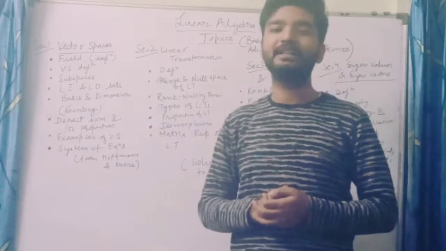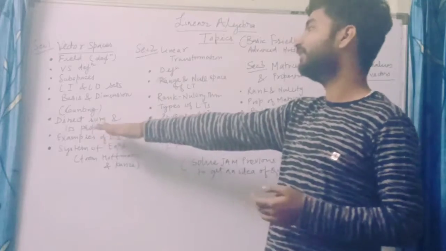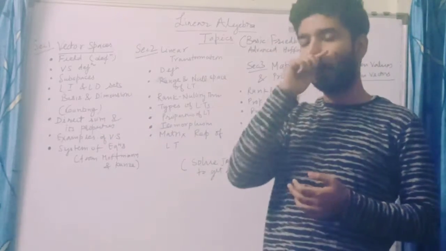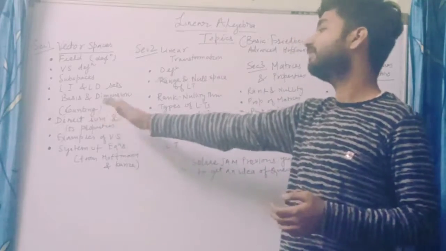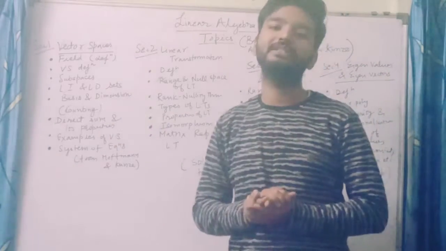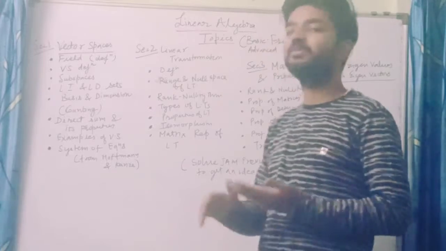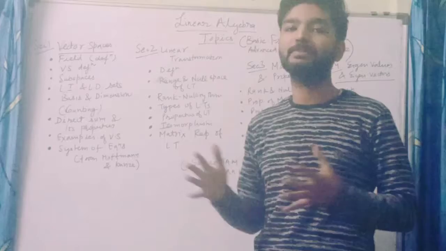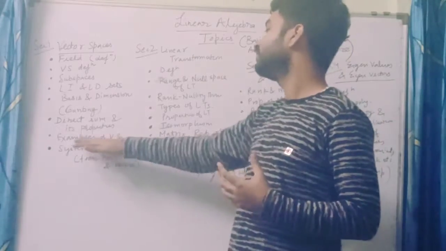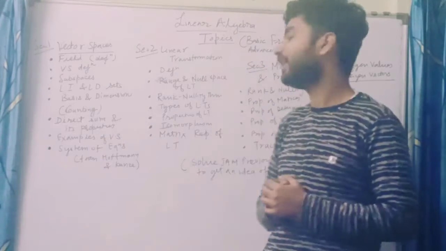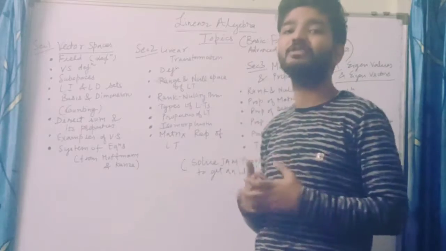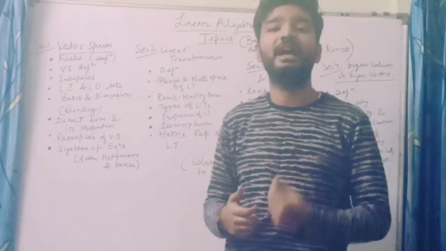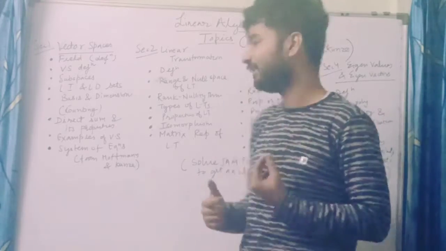Now another thing, direct sum. You have to do direct sum of subspaces, or of a vector space, or of two vector spaces. But we consider the direct sum of subspaces and its properties, like how a vector space can be written as a direct sum of two subspaces. Like this you have to do. Now you have to consider examples of vector spaces. There are a lot of examples of finite dimensional and infinite dimensional vector spaces. You have to go through them and critically analyze them.